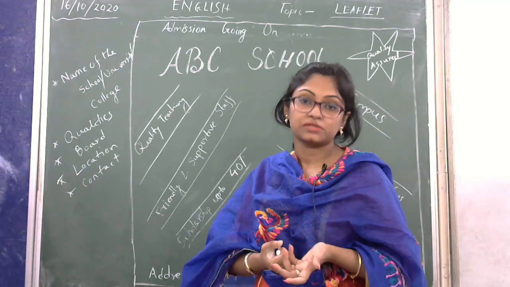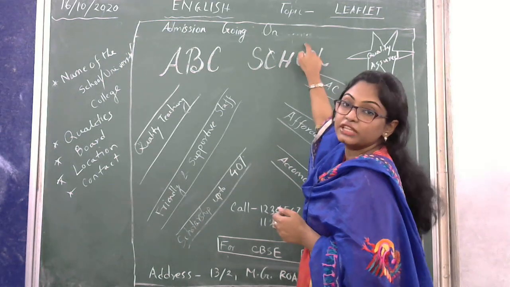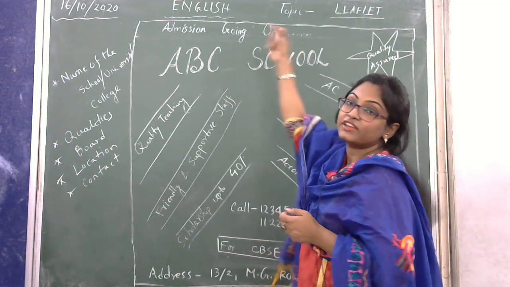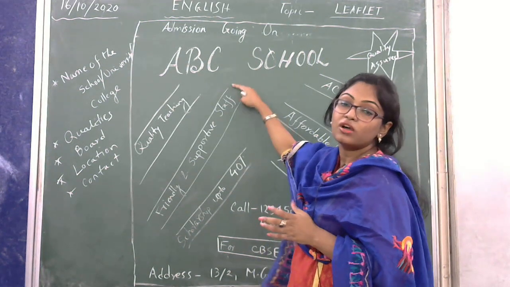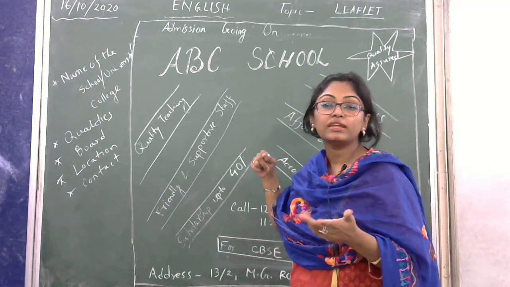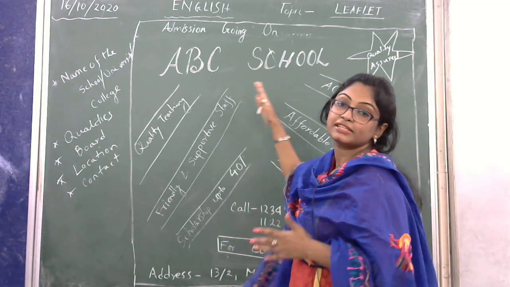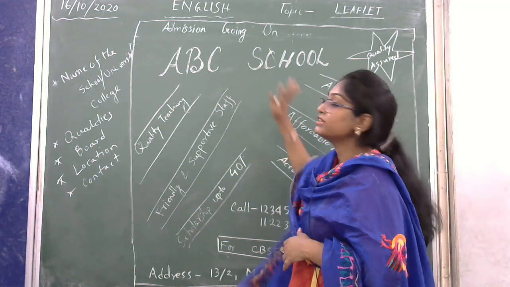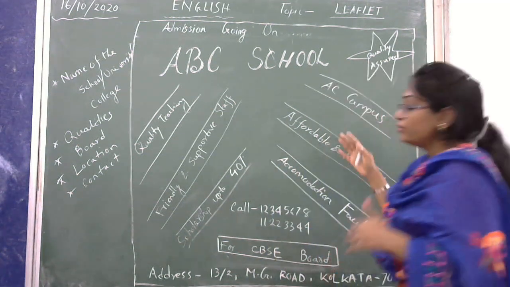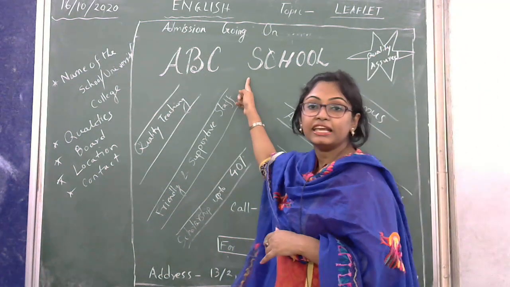Here admission going on, then I have put a dot. See, the size is very small because now I am going to mention the name of the school in a different font, in a different style. See, the size is bigger here: ABC school. I write it in a different way so that if you just look at it, you can easily get what the name of the product is.